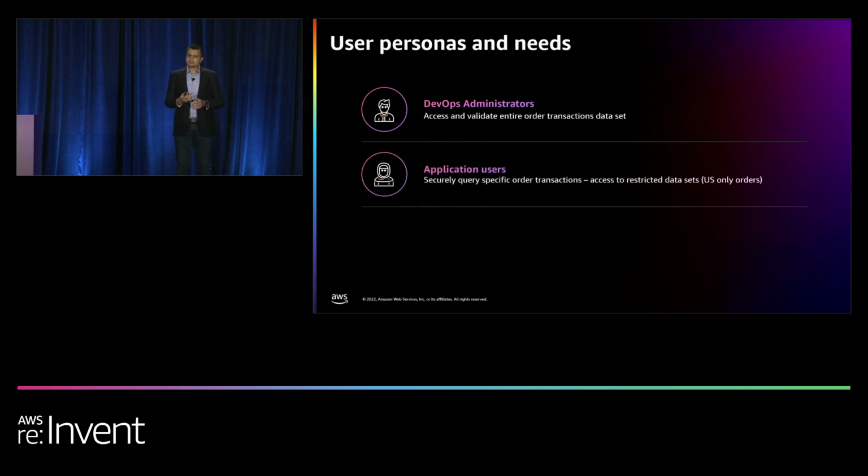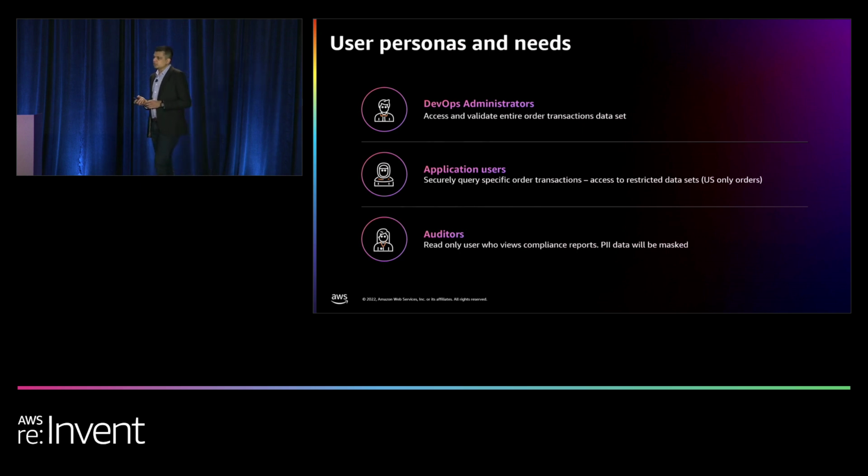Then we'll have application users. As we talked about on the previous slide, they have an application team to detect these fraud transactions. These application users have access to a limited data set, and in this case, they only have access to US orders, right? The e-commerce orders only in the US. And the third user that we need to create is an auditor who's a read-only user for a compliance use case. They come in, they look at some dashboards, some reports, and they make sure that the system is still compliant with their organizational compliance needs.